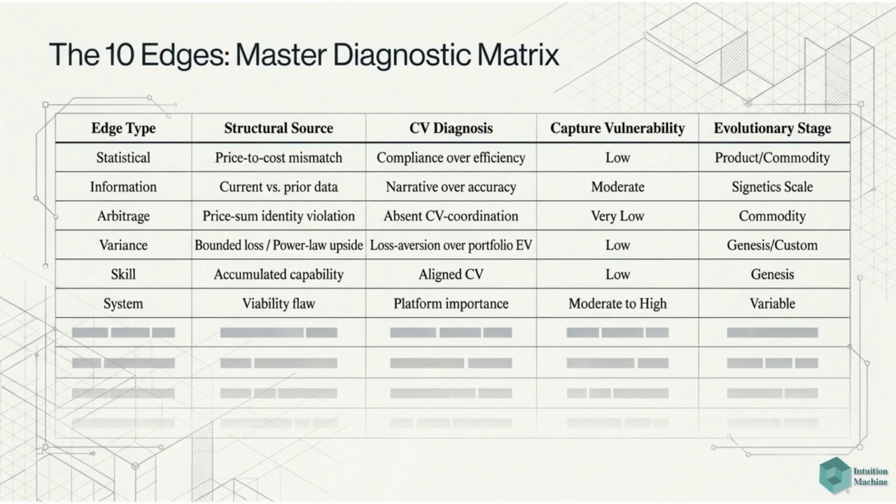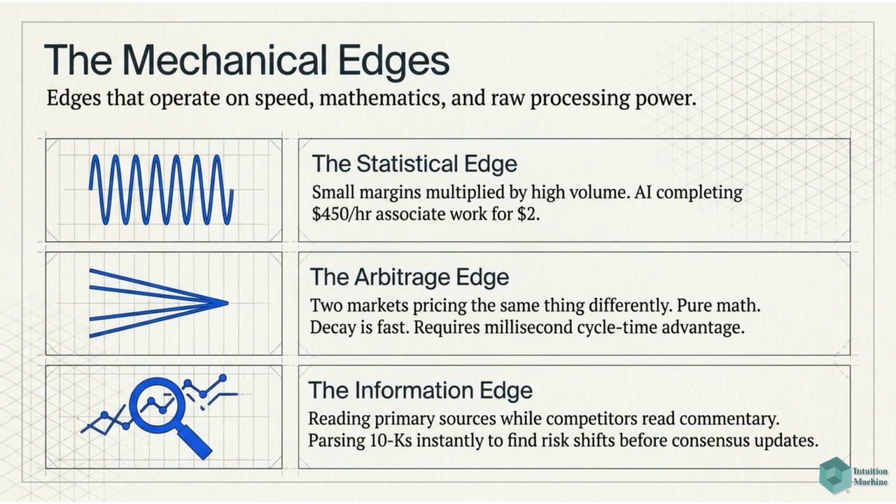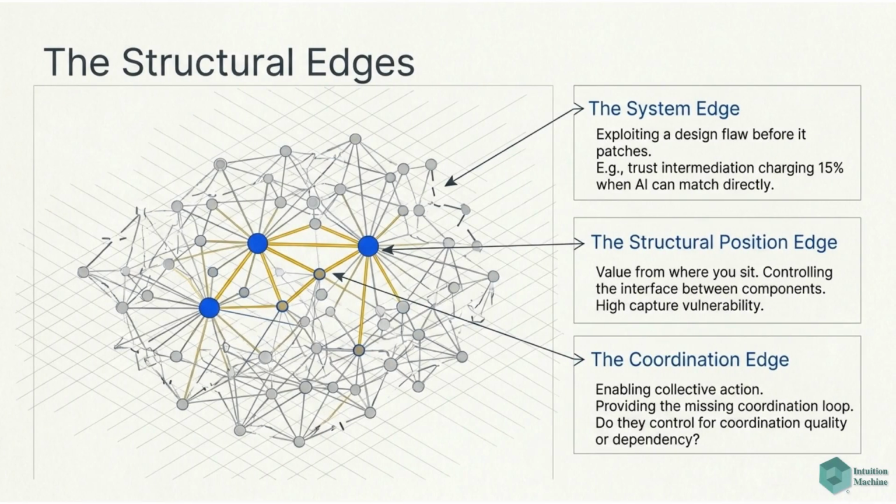The 10 Edges Master Diagnostic Matrix categorizes various edge types based on their structural source, CVE diagnosis, capture vulnerability, and evolutionary stage. Mechanical edges operate on speed, mathematics, and raw processing power. These include the statistical edge, the arbitrage edge, requiring millisecond cycle time advantage, and the information edge from reading primary sources instantly. Structural edges involve exploiting system design, position, or coordination.